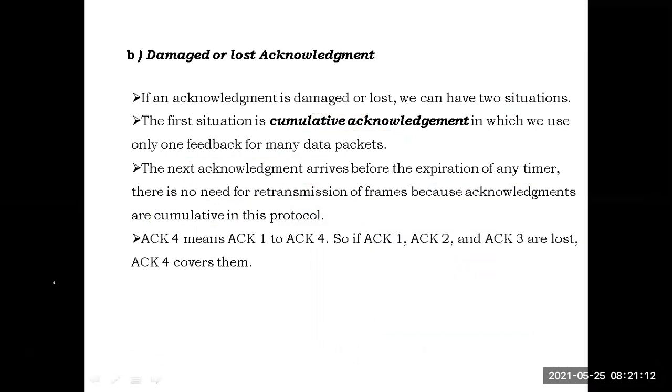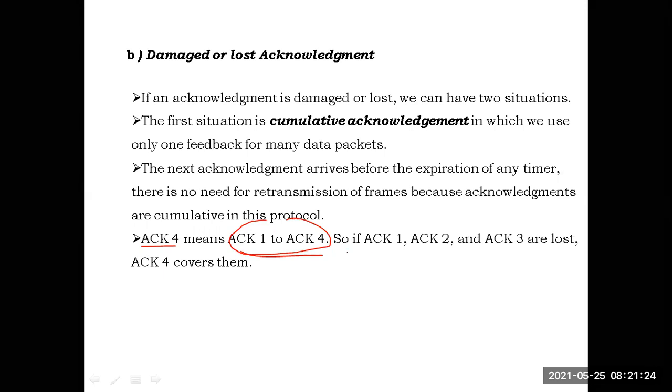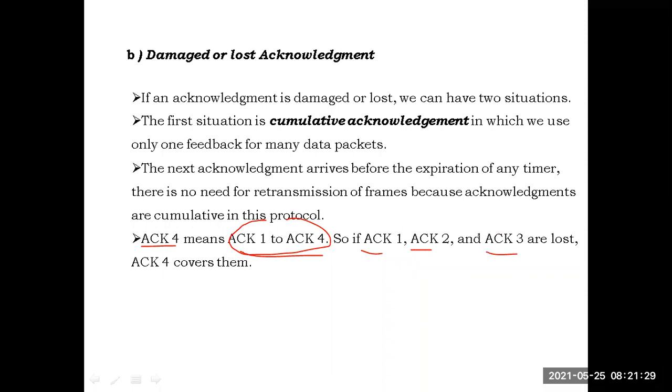See, ACK 4 means acknowledgement 4 will behave as the acknowledgement for frames 1 to 4. Even though acknowledgement 1 is missed, acknowledgement 2 is missed, acknowledgement 3 is missed, even though the acknowledgements for 1, 2, 3 are lost, ACK 4 will cover all of them. Whenever acknowledgement 4 comes within the timer expiry of acknowledgement 1, it will cover ACK 1, ACK 2, and ACK 3. Even though they are lost, no problem at all. Acknowledgement 4 will cover all of them.